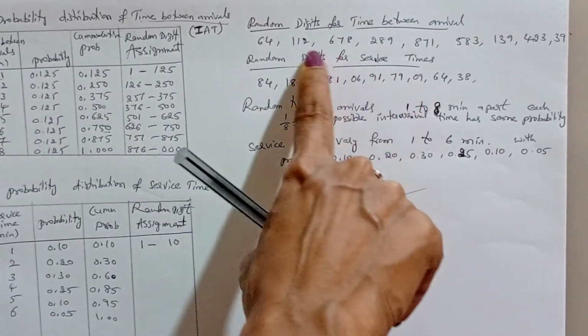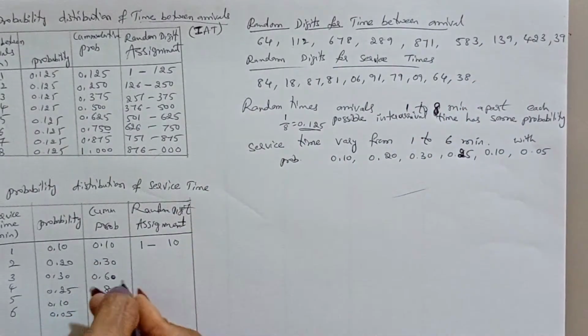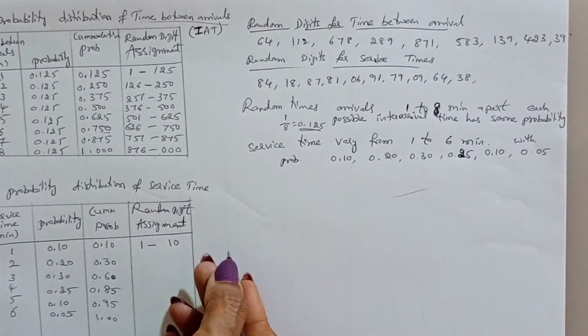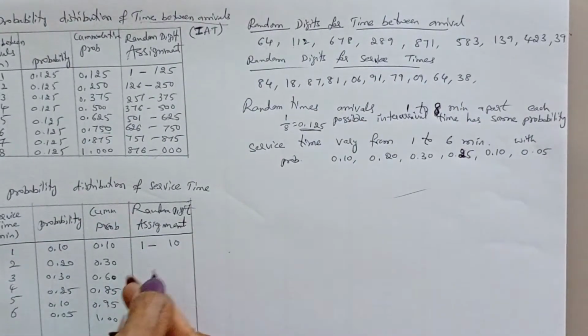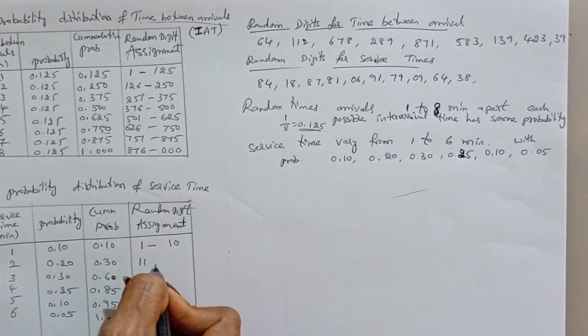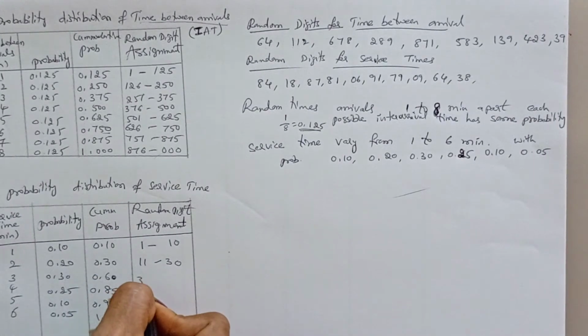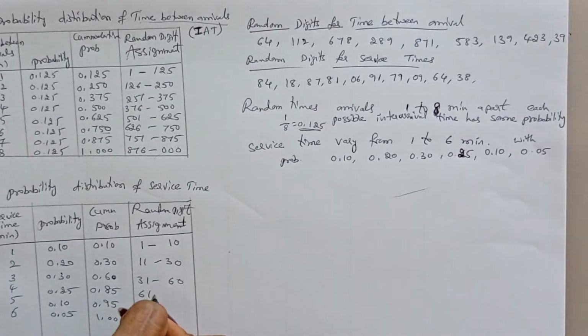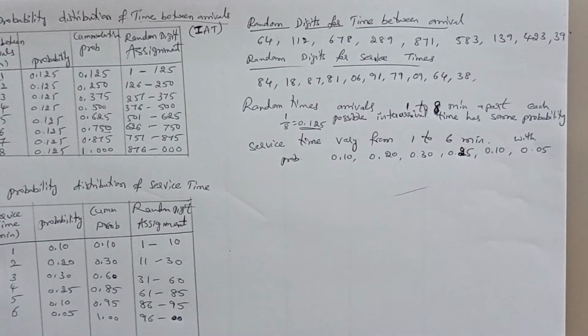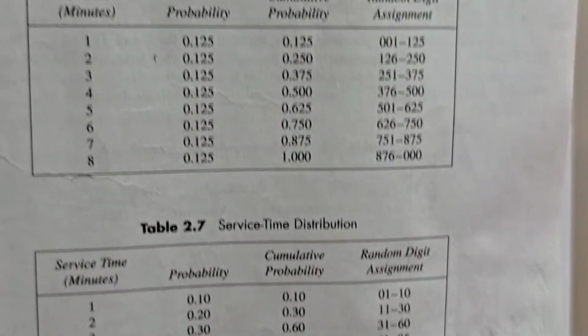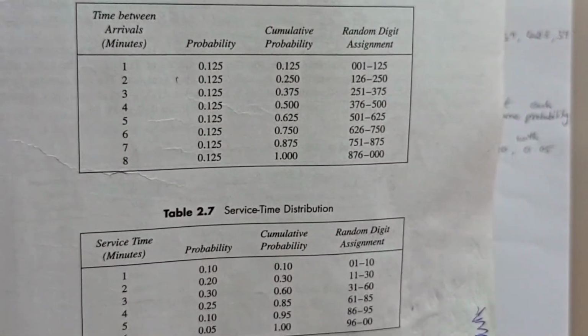If suppose it is given like a 3-digit value, you just add on 00, that becomes 1 to 100. Next 101 to 300, go on like that, depending on the random digits. Now the next values are 11 to 30, 31 to 60, 61 to 85, 86 to 95, 96 to 00. This is how to construct the given table from your textbook. This is what we have discussed up to now.